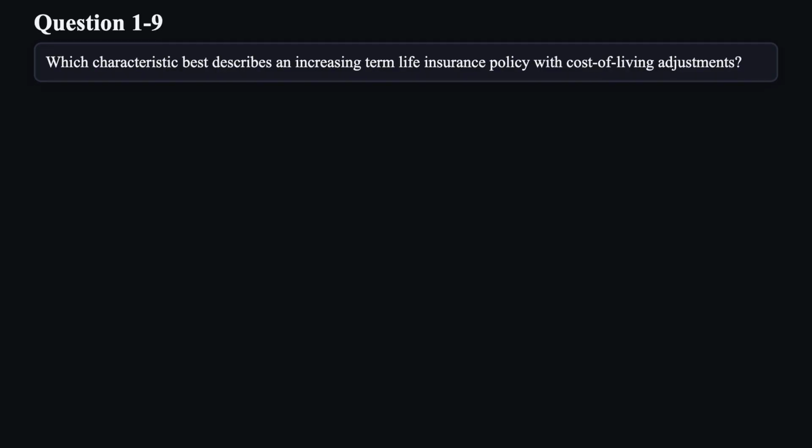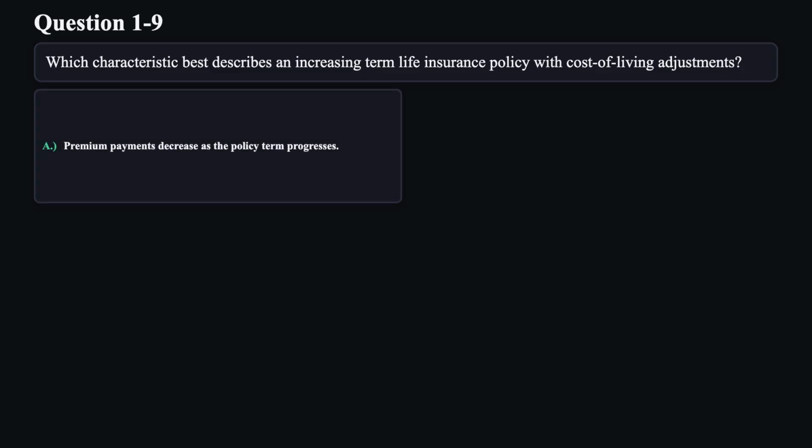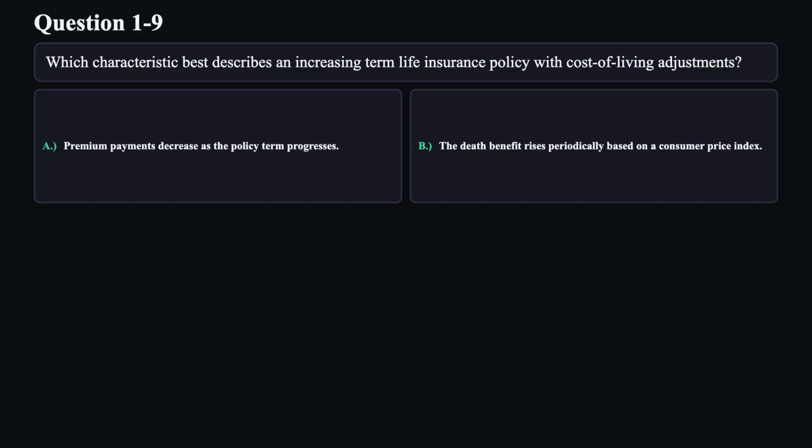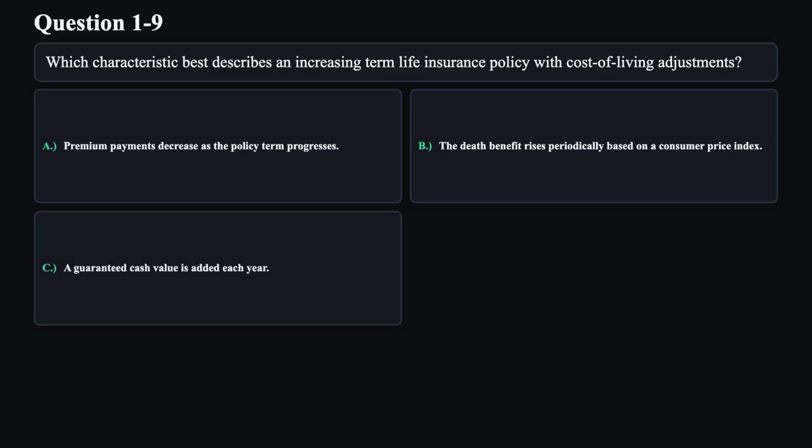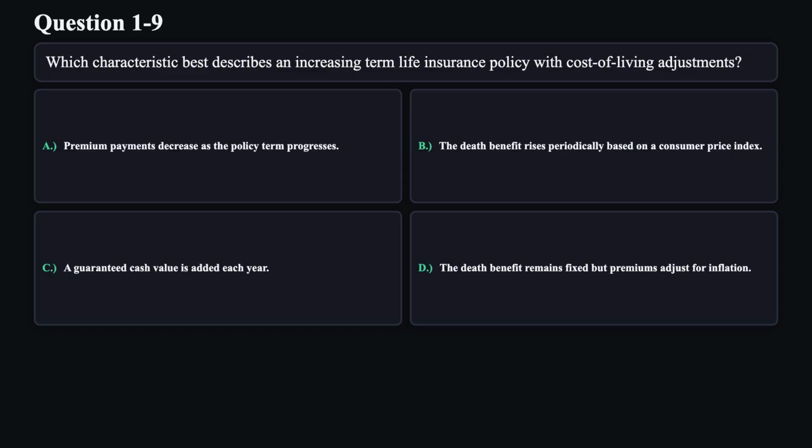Question 9. Which characteristic best describes an increasing term life insurance policy with cost of living adjustments? A. Premium payments decrease as the policy term progresses. B. The death benefit rises periodically based on a consumer price index. C. A guaranteed cash value is added each year. D. The death benefit remains fixed but premiums adjust for inflation.